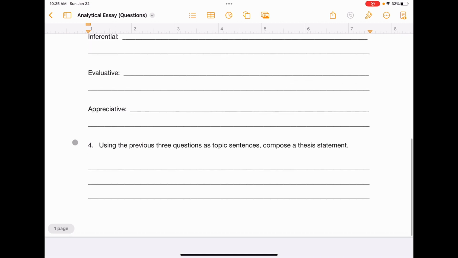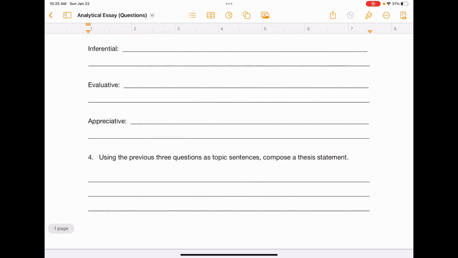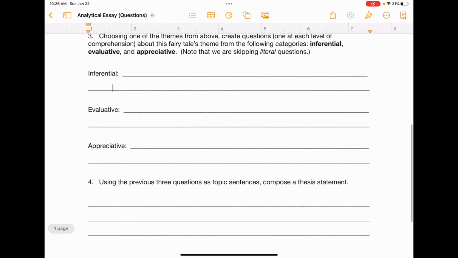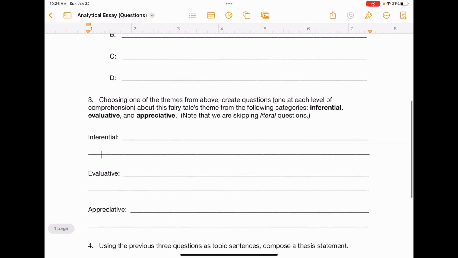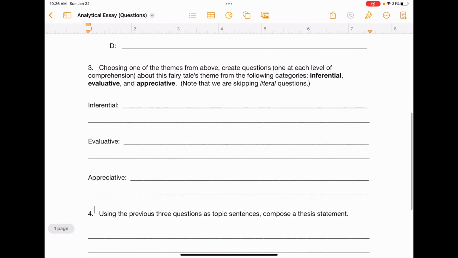And then number 4, using the previous 3 questions as topic sentences, compose a thesis statement. Now that might sound a little bit confusing. Here's what I'm actually asking you to do. I want you to come up with a thesis statement about your essay, an argument that you're going to make that covers all 3 of these questions. Now that sounds more difficult than it actually is, and here's why. If you go back up to number 2 again, whatever theme you chose, that's what's holding those 3 questions together. As long as you had that theme in mind when you were creating the 3 questions down here, well, they already have a connection. And that probably is your thesis statement.